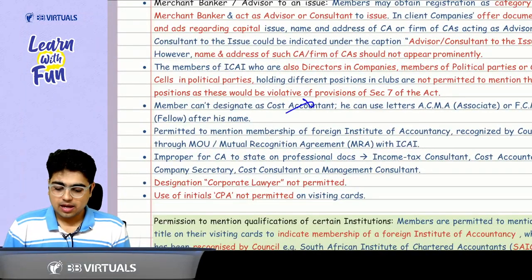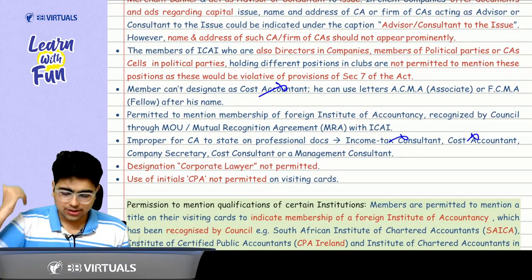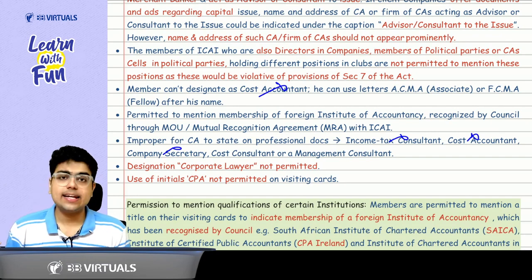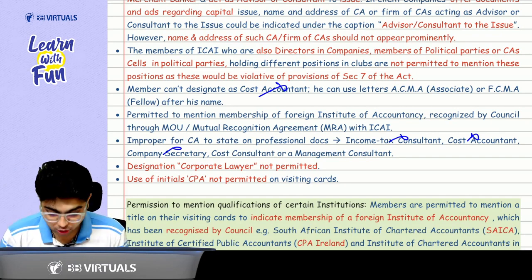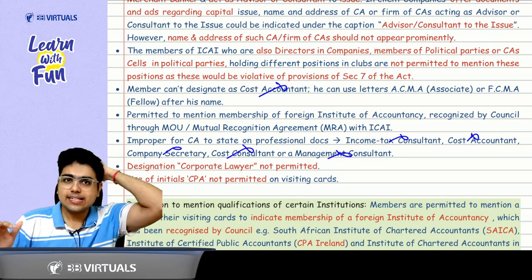Tell me one thing. Can I use cost accountant? No. Can I use income tax consultant? No. Can I use company secretary? No. Cost consultant? No. Management consultant? No. So no designation can be used.